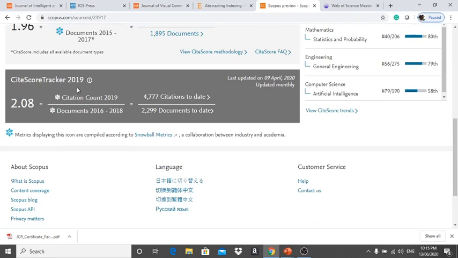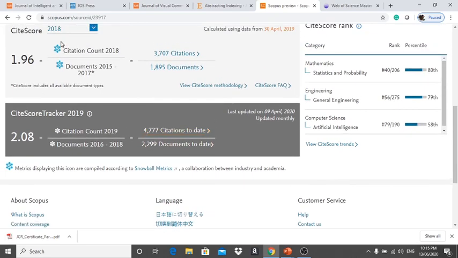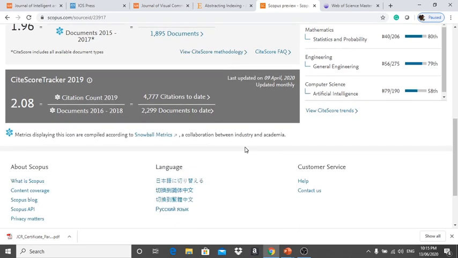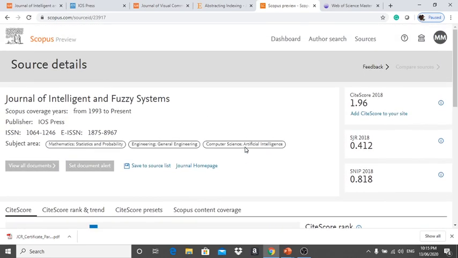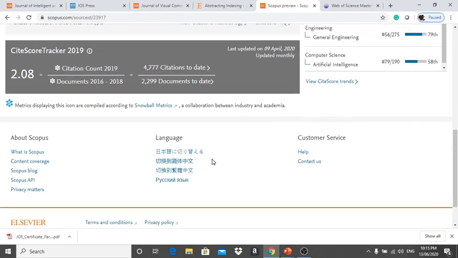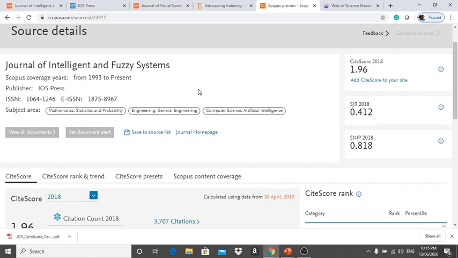The current 2019 CiteScore is 2.08. So now it has increased: 2018 was 1.96 and now 2.08. So this is good for us. It has increased. And category-wise they also give the rank, among 2,208 and among 56, like that. They give category rank also. Okay. So like that we can judge the quality of the journal.